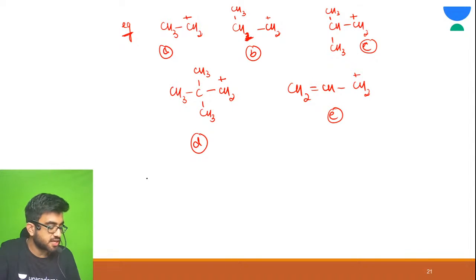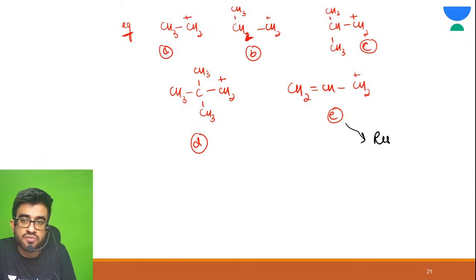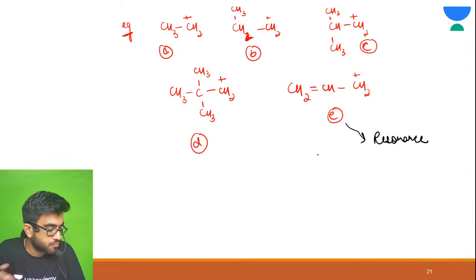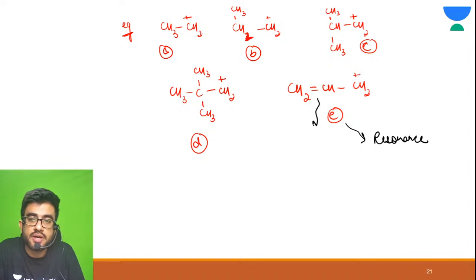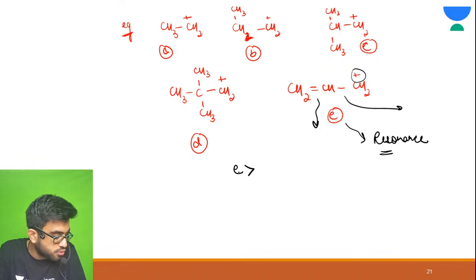First of all, check resonance. See, in A, B, C, D, there is no resonance. But here in E, you have your resonance. What is the formula for this? Double bond? Triple bond, sorry, single bond, and this has an empty orbital. So resonance is the most stable one. So E would be most stable.